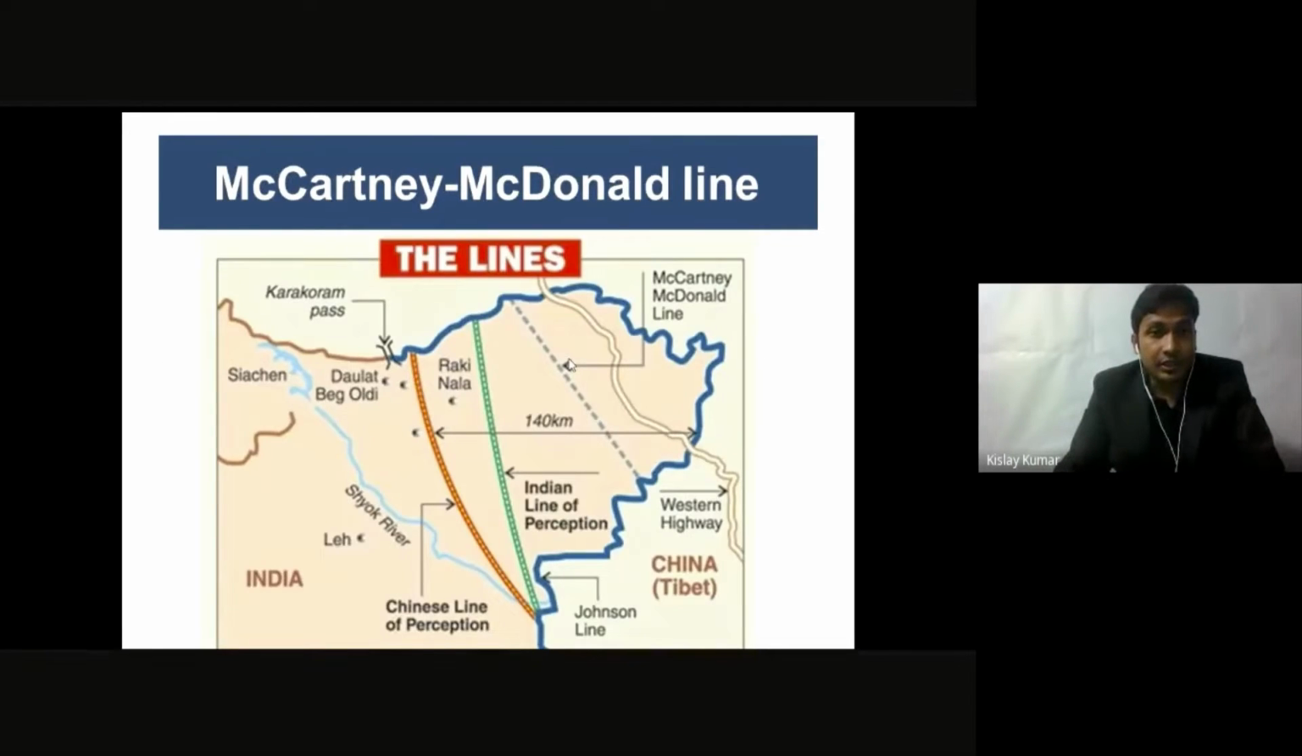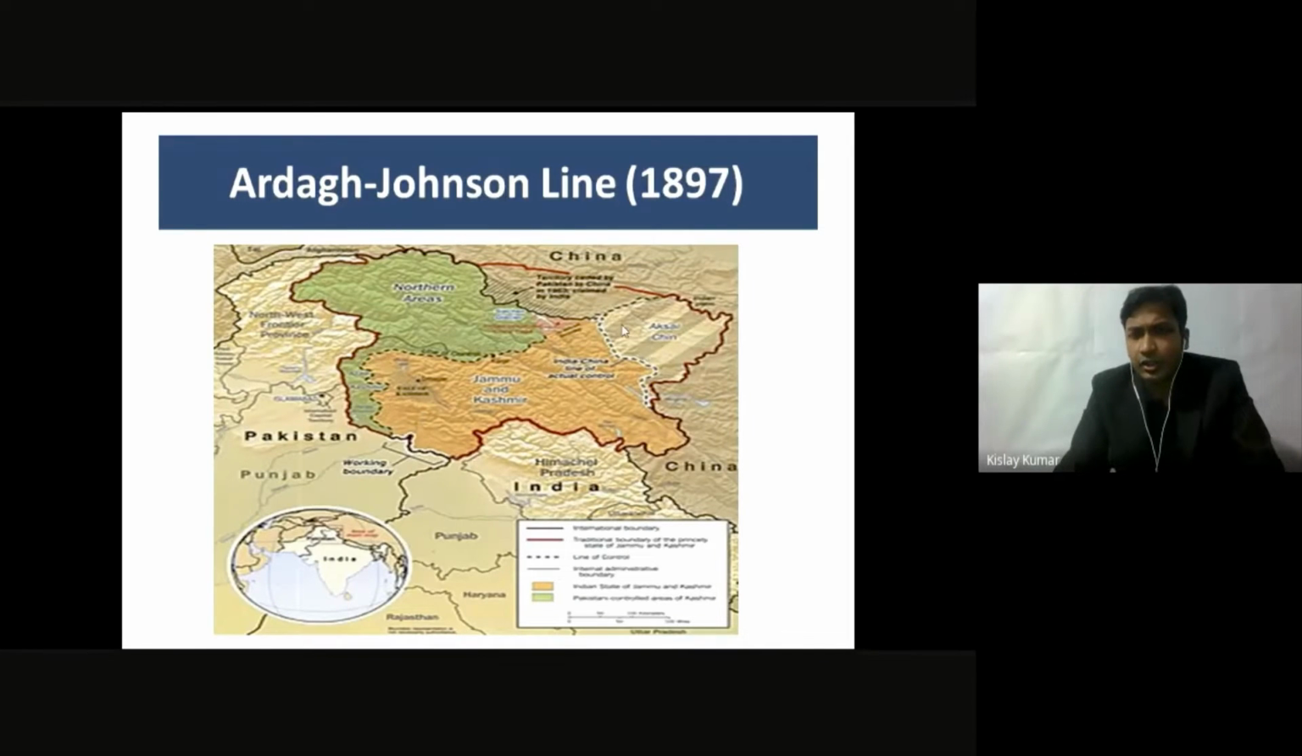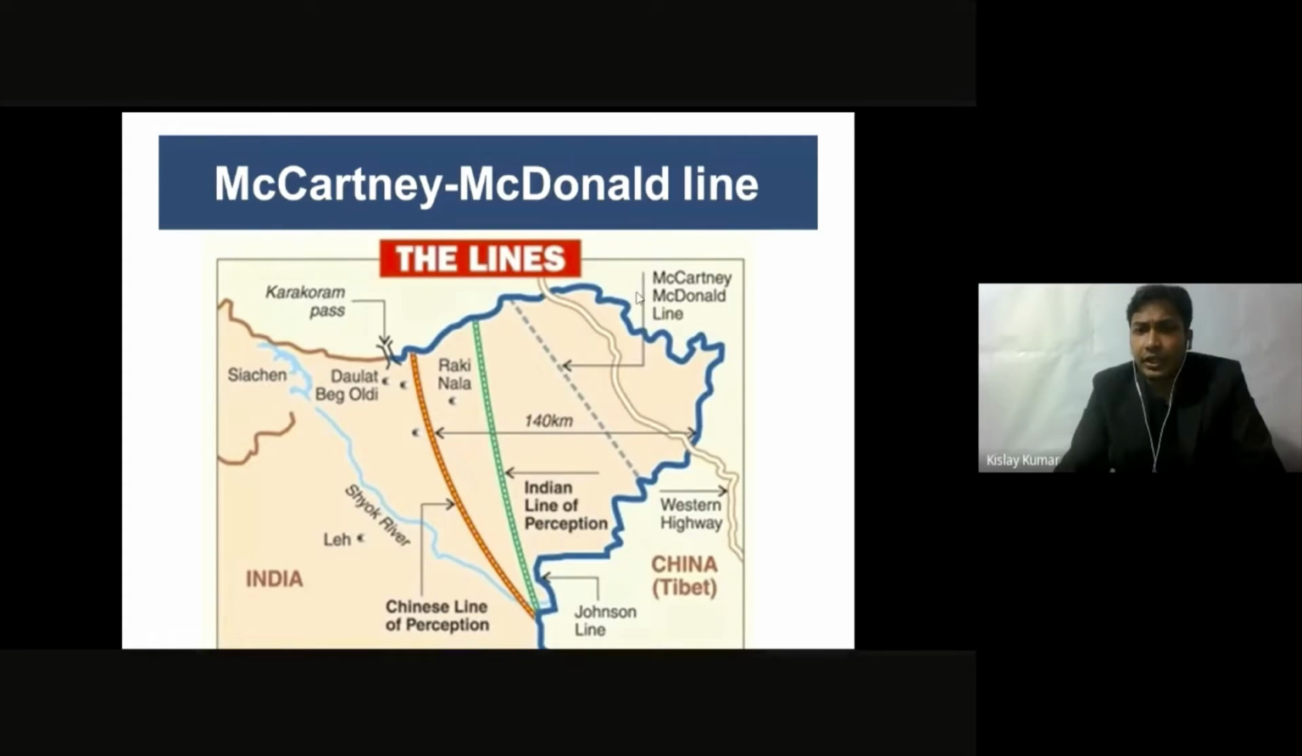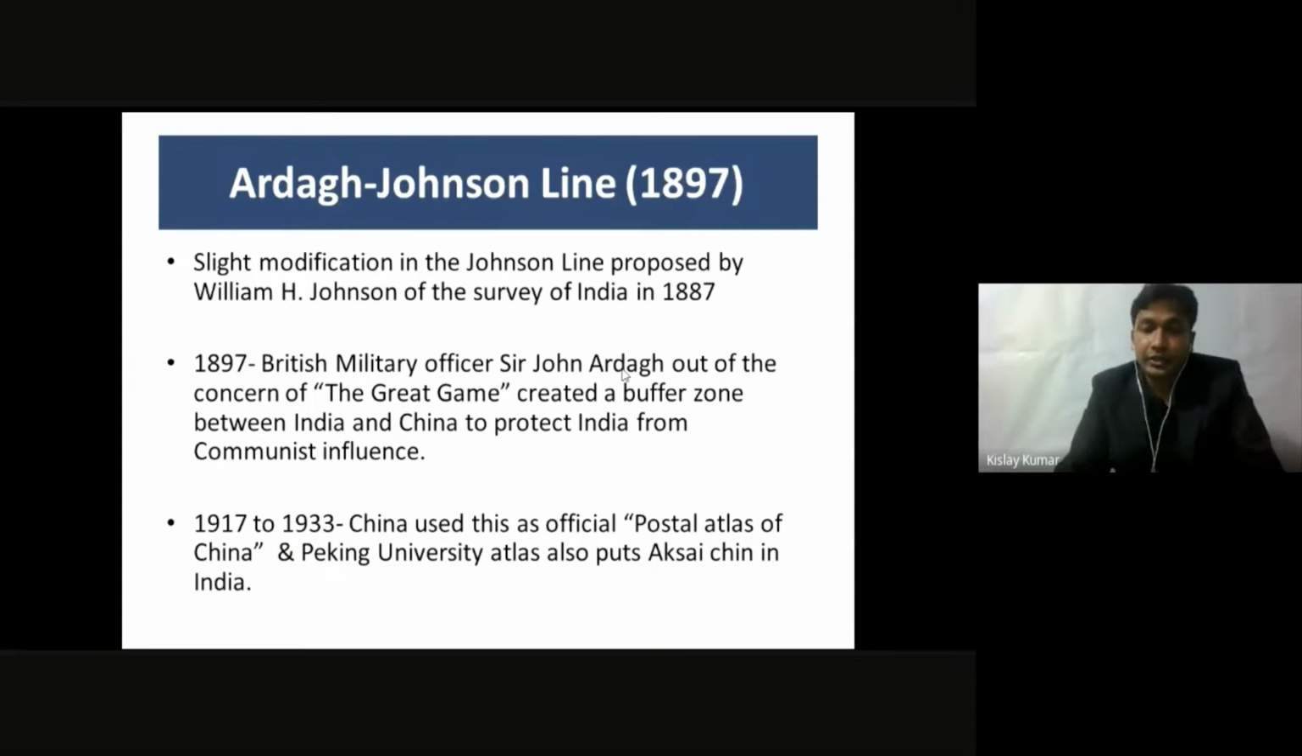Then comes the second line, the second map, the Macartney-MacDonald line. So basically, the Macartney-MacDonald line gave this Aksai region, which I showed you in the last slide, the shaded region on the eastern side, to the Chinese by the Britishers. Why they gave it, we'll see in the next slide. But here you can see that the region east of this dotted line belongs to China. Earlier, under the Ardagh-Johnson line, it was in Indian jurisdiction.